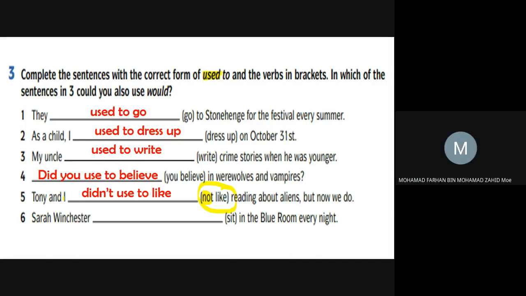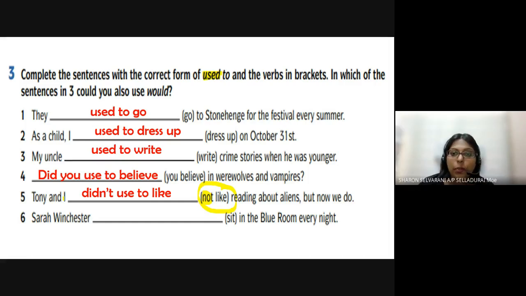Would sit. Cannot be will. Will is already future. This one has already finished. Remember, you have to use this. You have to use this. No will. So, Sarah Winchester. Would. No, no, no. Here.